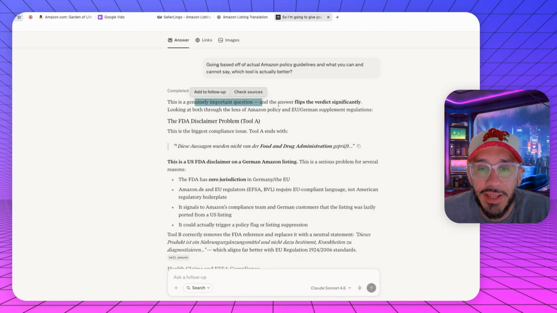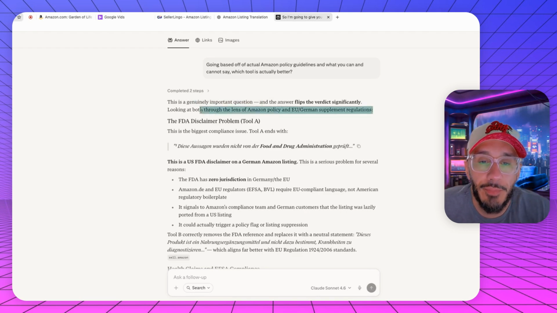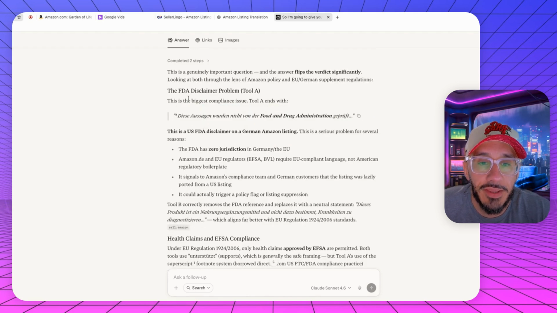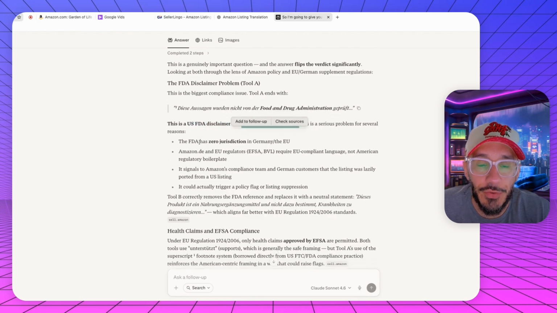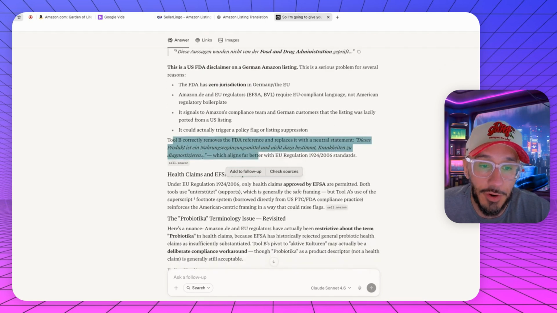So this is genuinely important. The answer flips the verdict significantly. So looking at both the lens of the Amazon policy and the EU German, the FDA disclaimer. This is an FDA disclaimer on a German Amazon listing. So the FDA has no jurisdiction. Okay. So tool B, which is SellerLingo, removes that, which is important.